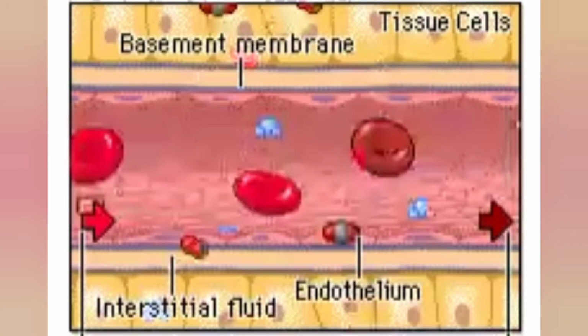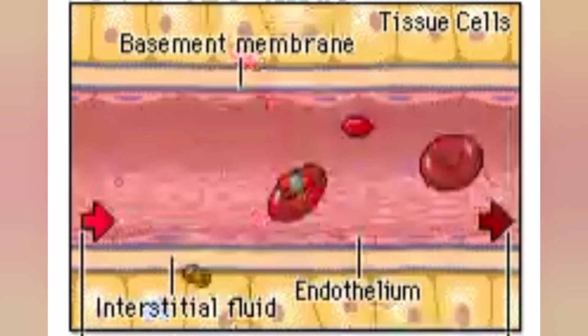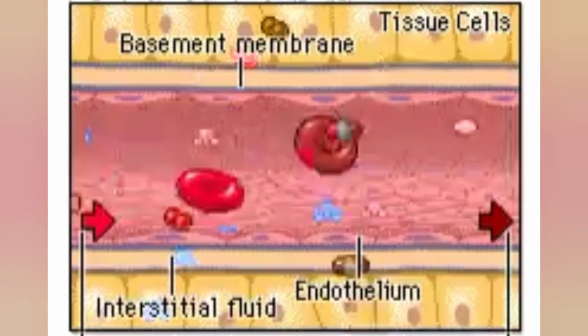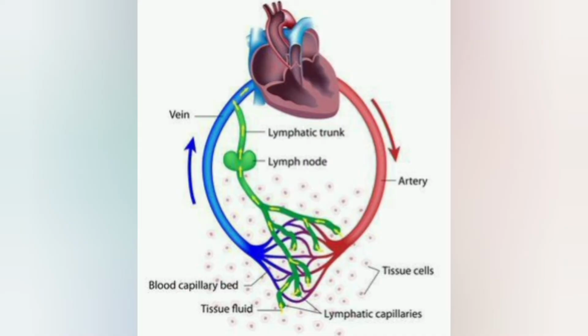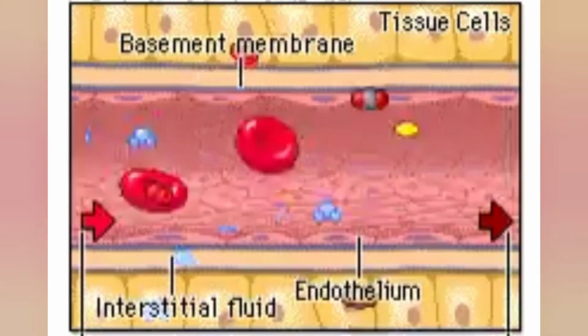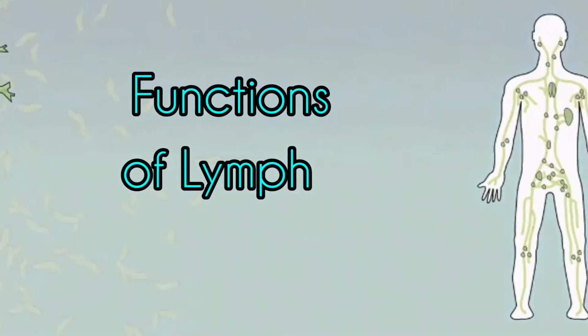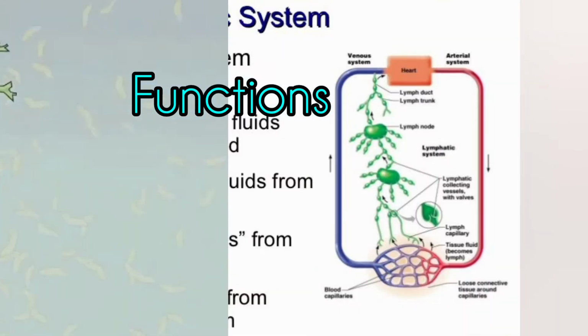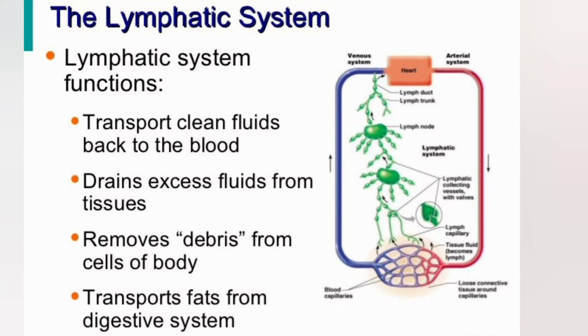The fluid thus released out is called interstitial fluid or ECF or extracellular fluid or tissue fluid. After entering the lymph vessel, the ECF becomes lymph. Now, what are the functions of lymph? Lymph performs various important functions.